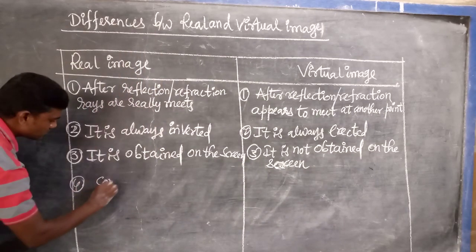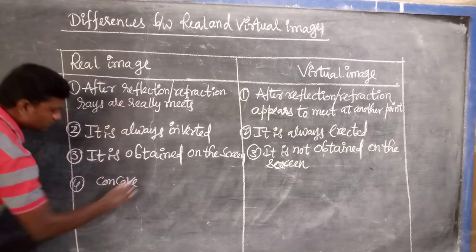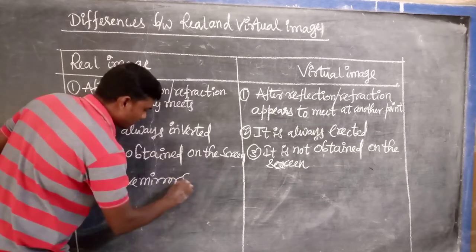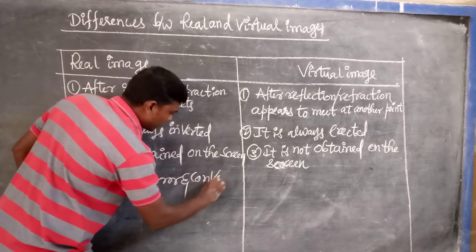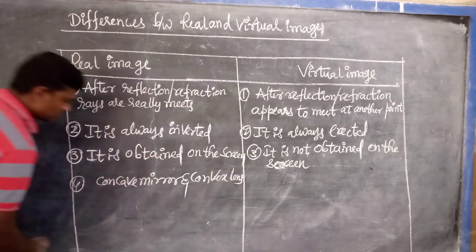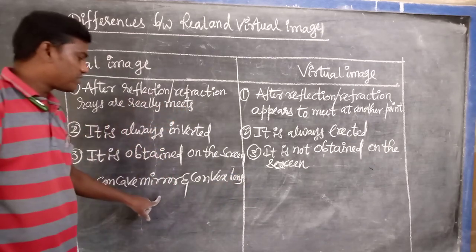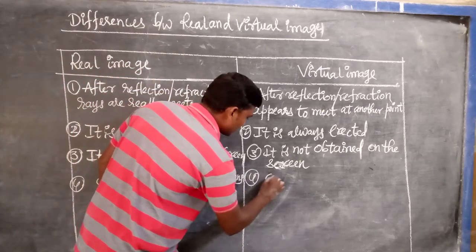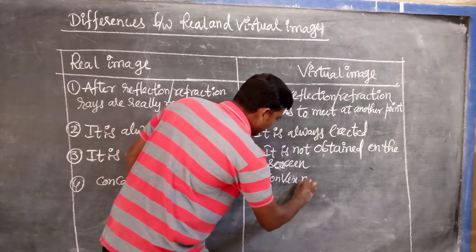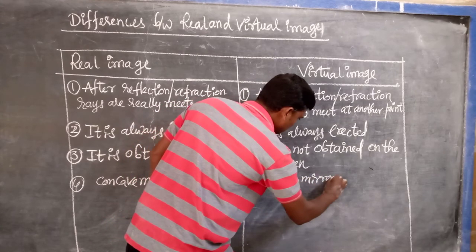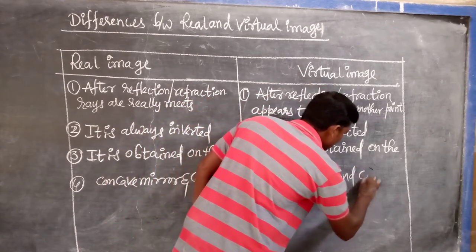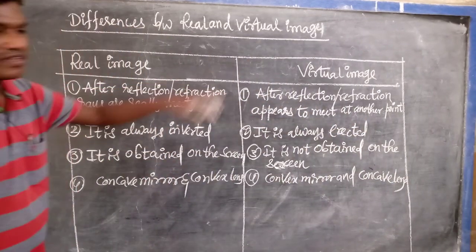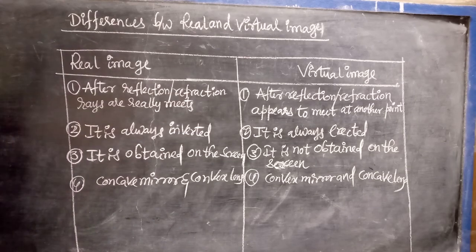Fourth one: concave mirror and convex lens always form the real image. On this side, convex mirror and concave lens always form which image? Virtual image. Listen very carefully.